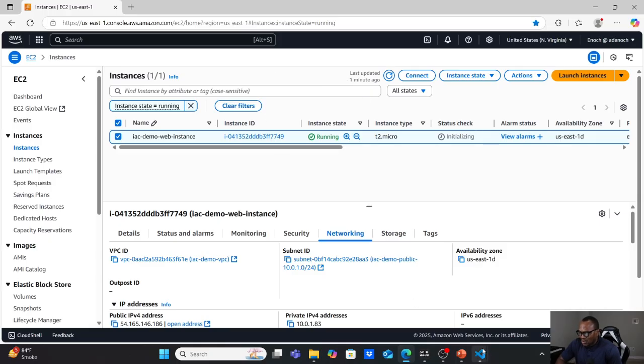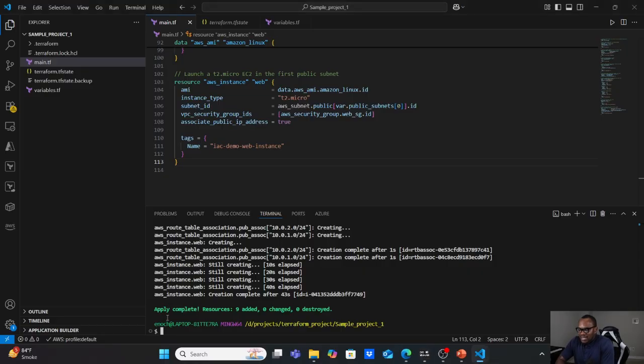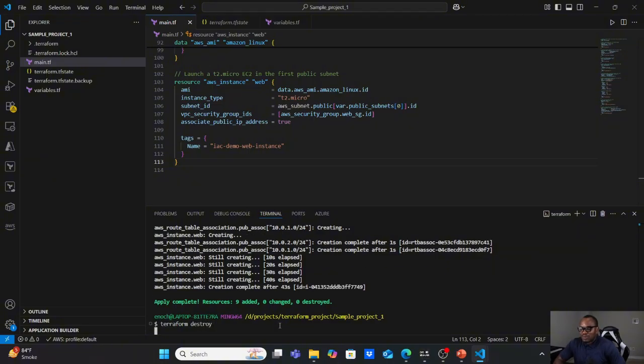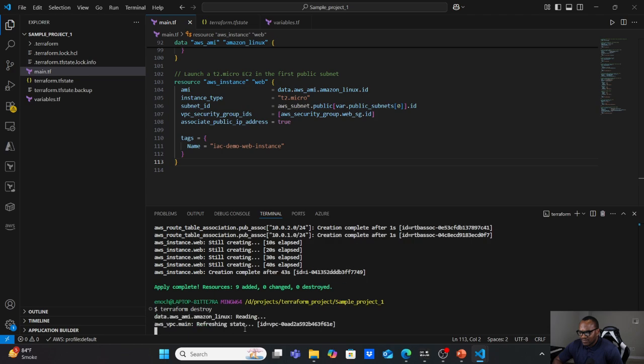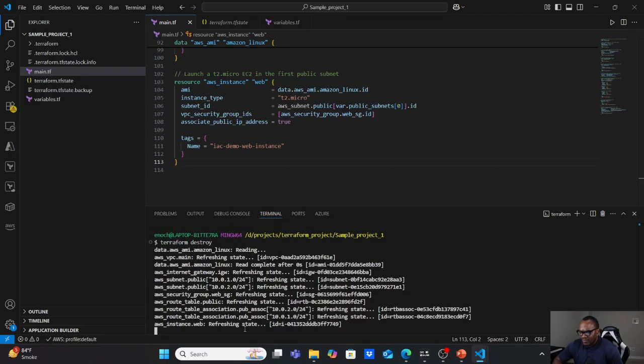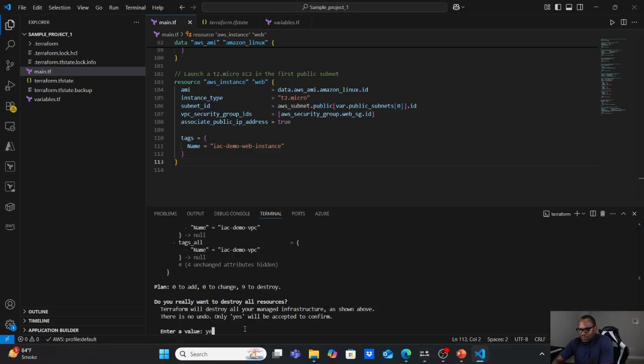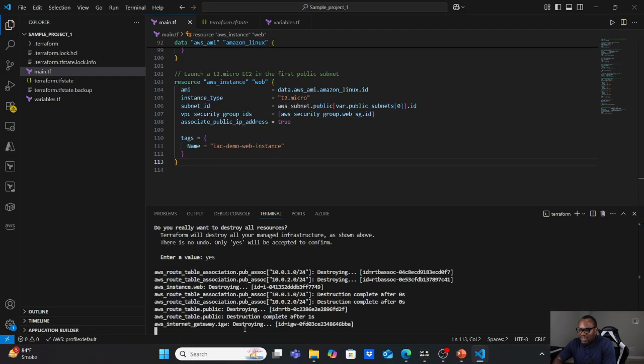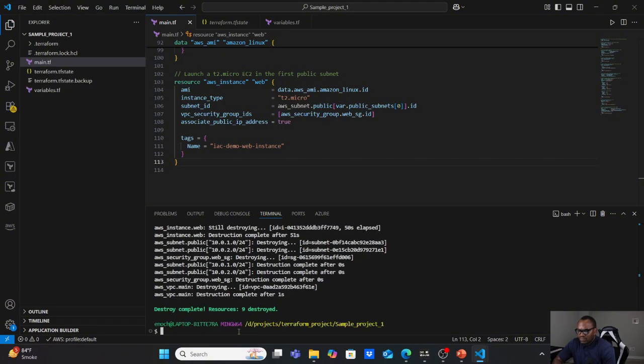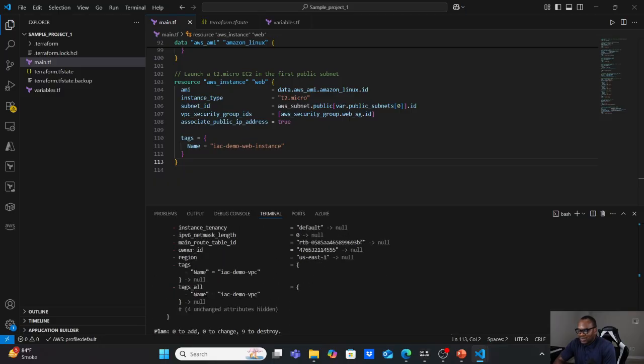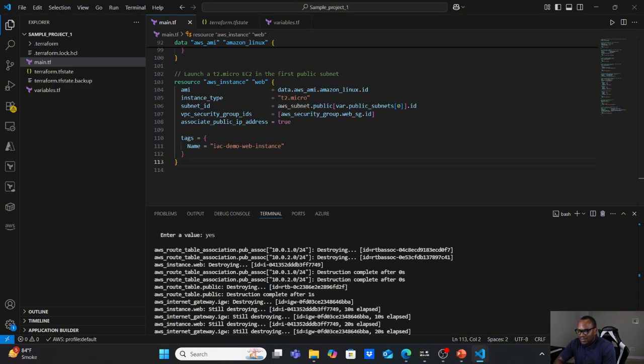So with a simple command again, I can go ahead and destroy my web server. Terraform destroy. This time around, I will let it ask me for approval before destroying the resources. All right, now it's asking me for approval. I will just give a simple yes, and it will go ahead and destroy the infrastructure. All right, the infrastructure has been totally destroyed. You can see all the infrastructure created with this code was totally destroyed.